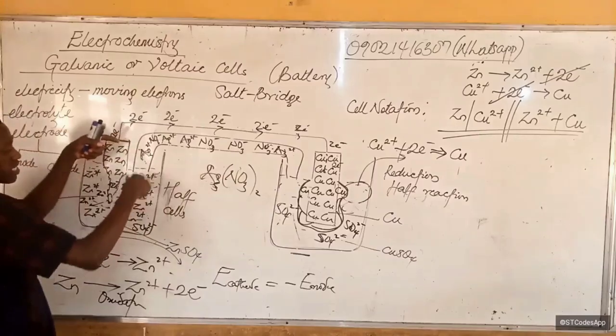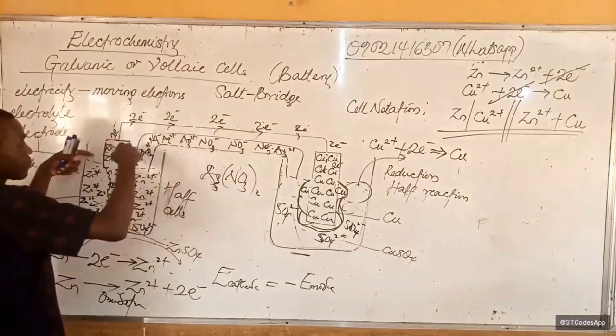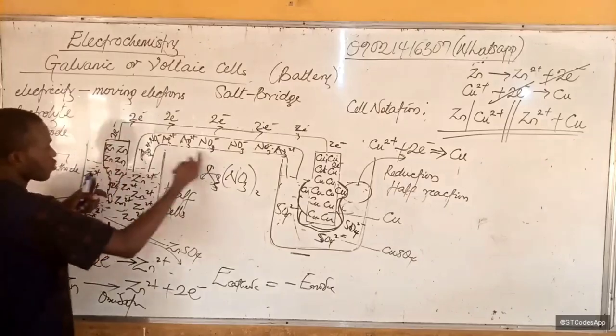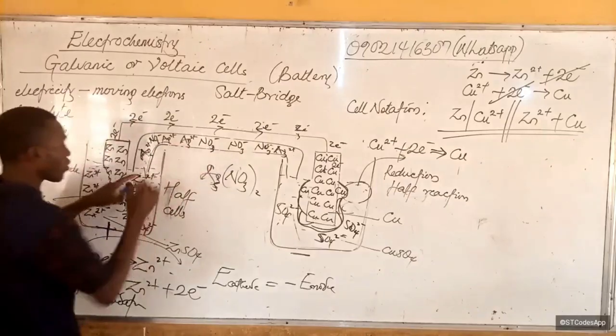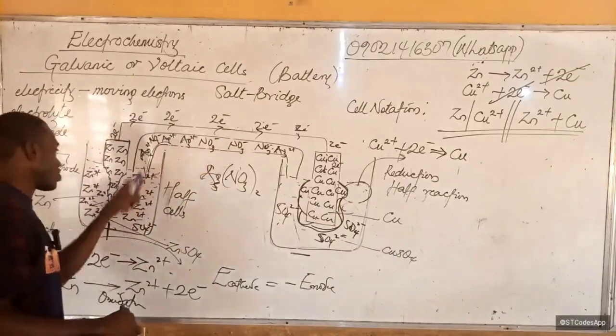So it will form zinc nitrate here, and we'll make space for more oxidation to occur with these plates. So nitrate will come here because it is positive charge that is building up here, and nitrate is negative.